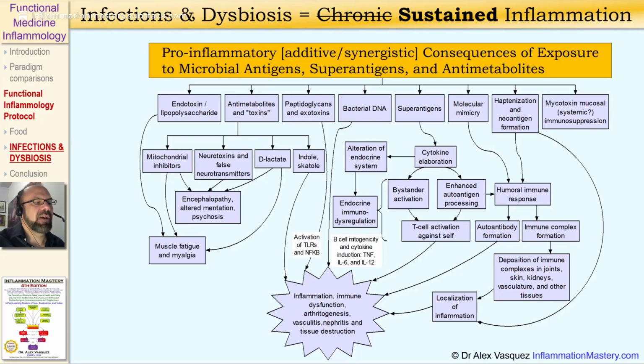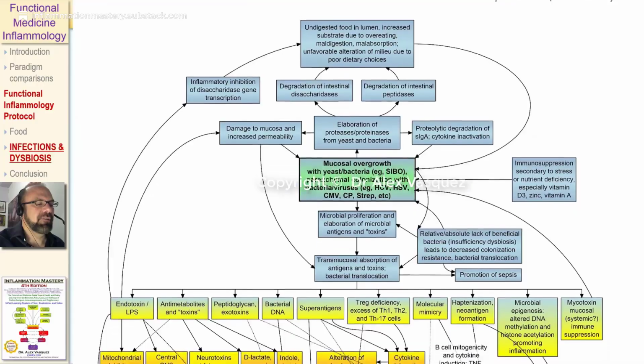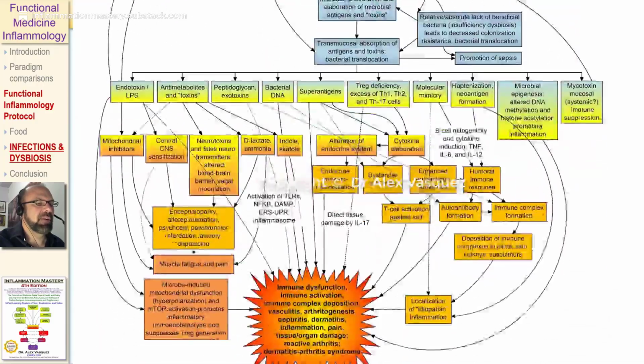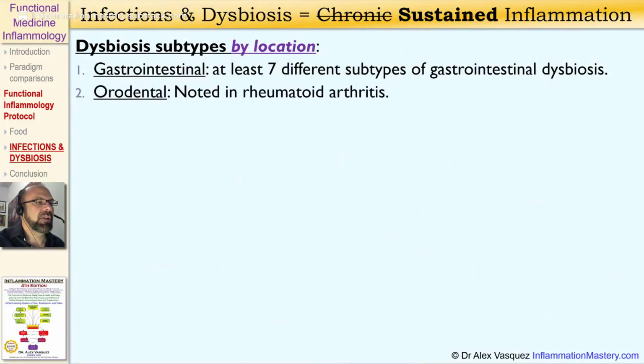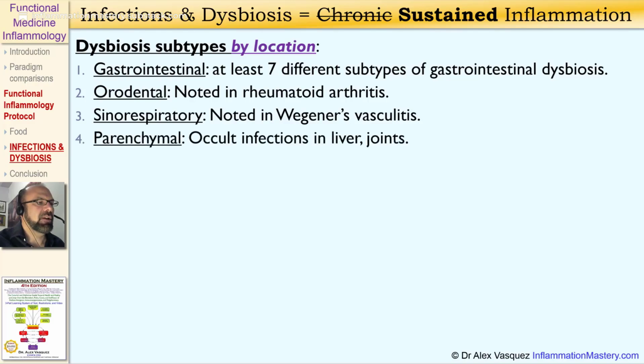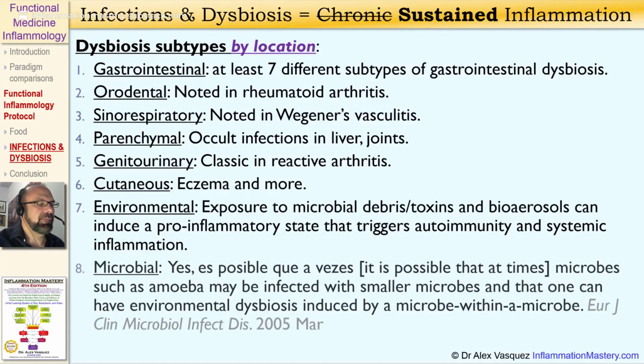So when patients have dysbiosis, let's assume a patient only has gastrointestinal dysbiosis. Well, that gastrointestinal dysbiosis includes many different mechanisms all functioning at the same time to promote systemic inflammation or tissue-specific autoimmunity. Obviously, I've continued to develop this work, most recently published in Inflammation Mastery 2016. Again, dysbiosis subtypes by location: gastrointestinal, orodental, sinorespiratory, parenchymal, including the brain, genitourinary, cutaneous, and environmental.